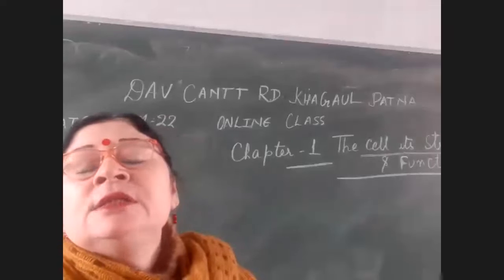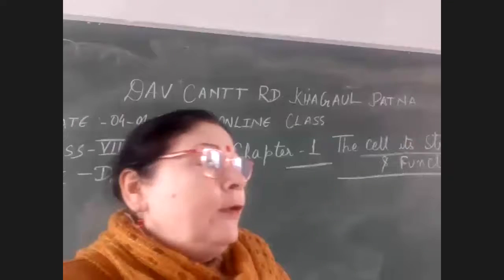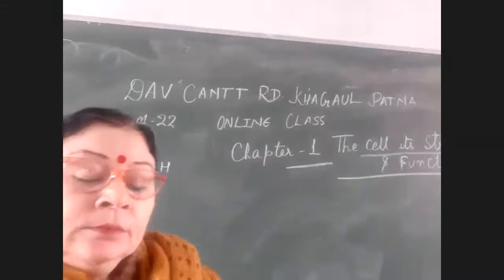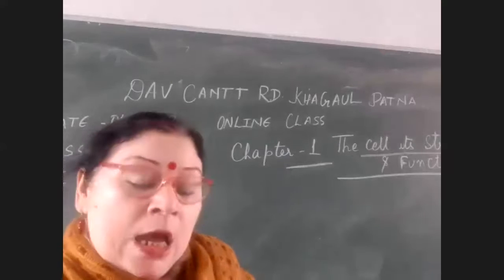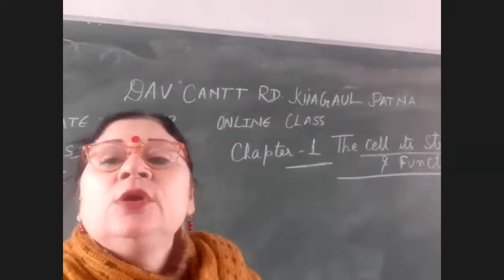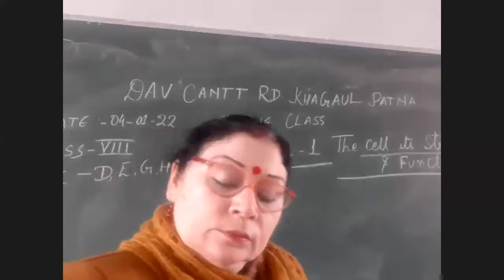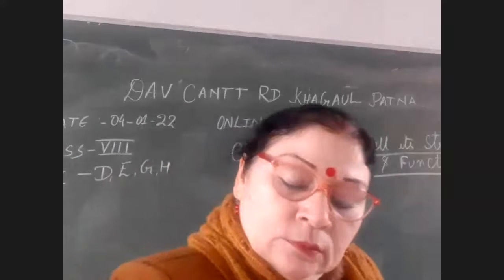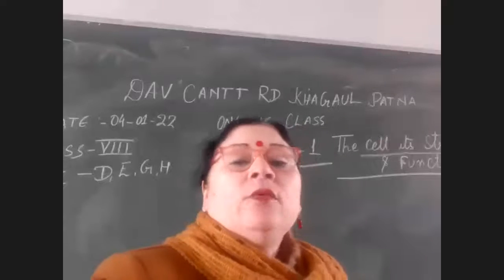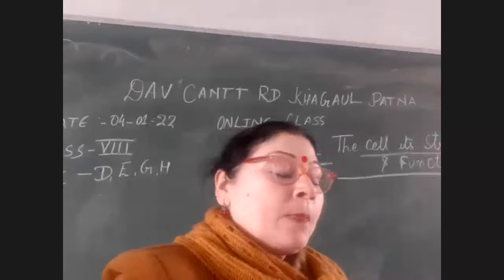There are two types. Rough endoplasmic reticulum synthesizes proteins. It plays a vital role in synthesis of protein. It has a rough appearance as it is studded with ribosomes. Smooth endoplasmic reticulum plays a vital role in synthesis of fat.